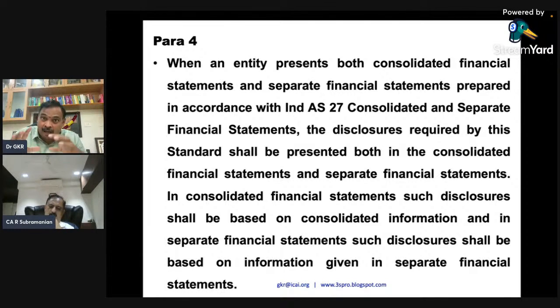For the standalone P&L, you will divide by the number of equity shares with respect to that. In the consolidated financial statement, such disclosure shall be based on consolidated information. With respect to standalone, it will go by the standalone information, based on the information given in the separate financial statement.